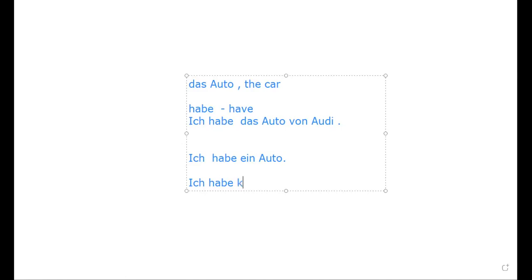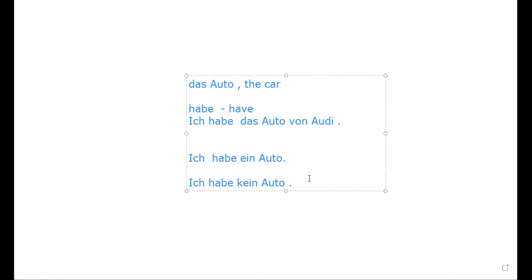So, ich habe kein Auto. You have to write that A in capital, because all nouns we have to write in capital. In this language, the first letter of the sentence should be in capital, and the noun should be in capital. The remaining words, adverb, adjective, everything will be in small letters only. So, ich habe kein Auto. Now this is the example for the definite article, the bestimmter article. This is the example for the unbestimmter article. The same Auto I'm using. I don't have a car. This is the example for the negative article because we are opposing it.